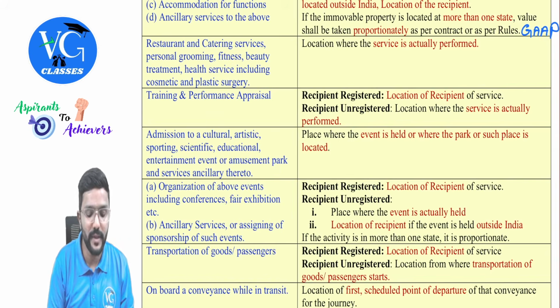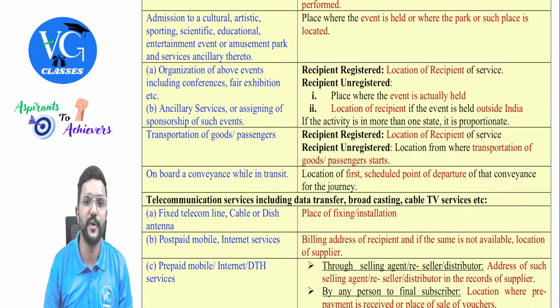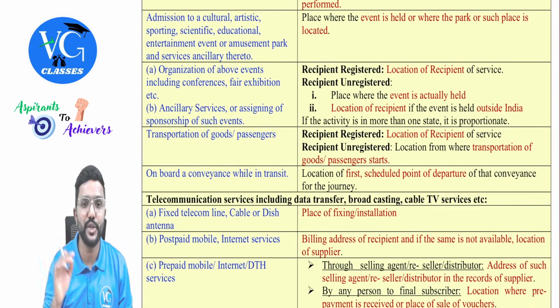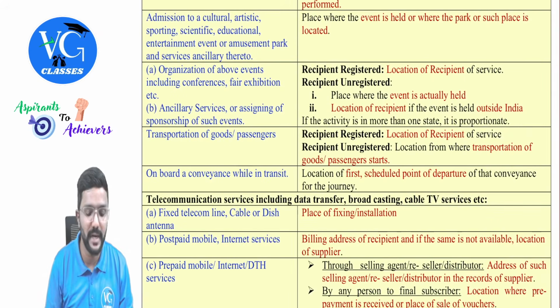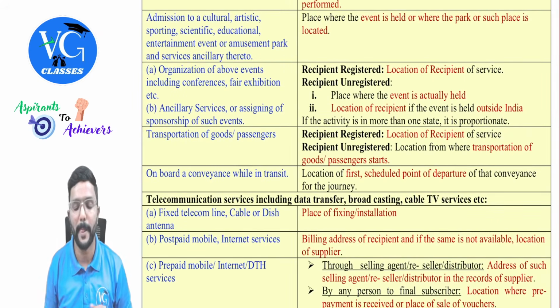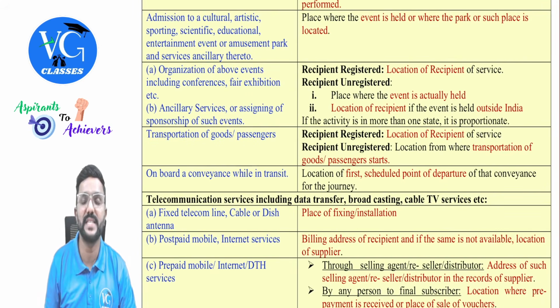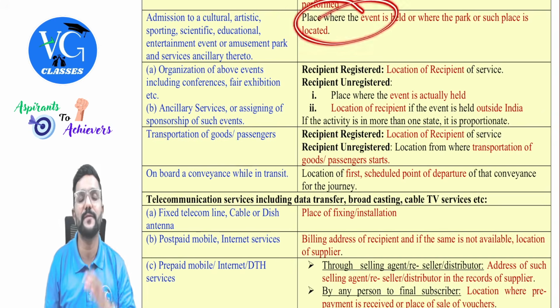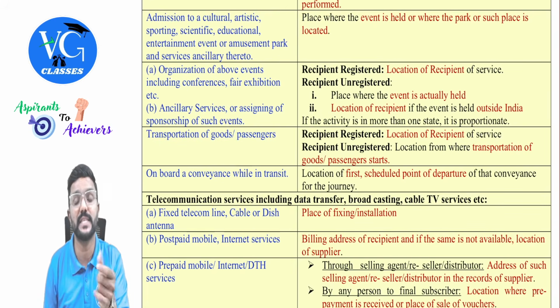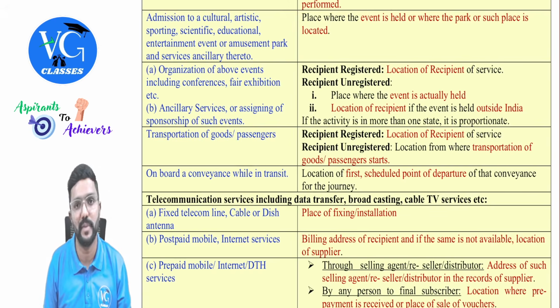Okay. Next, admission to a cultural, artistic, sporting, scientific, educational, or entertainment event or amusement park, and services ancillary thereto. Anything ancillary to them. Okay. Place where the event is held or where the park or such place is located. And this is the place of supply for the entry fee which is charged for admission for an event or any particular place, guys.